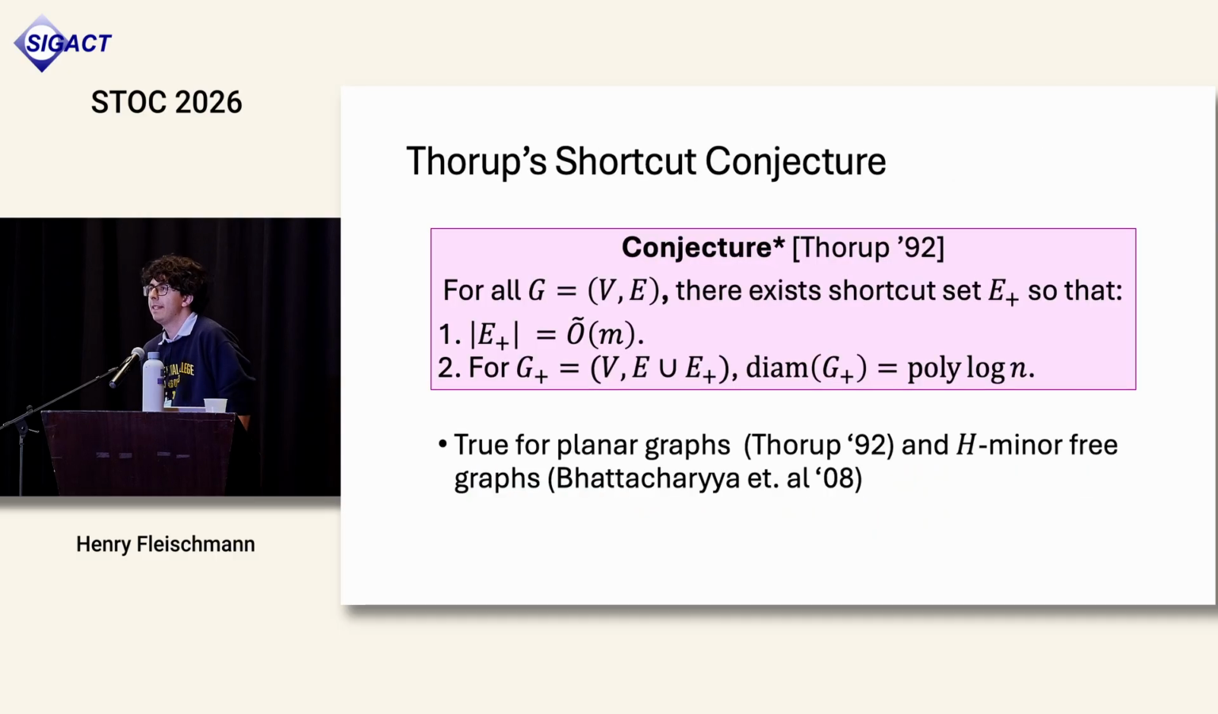Okay, so motivated by this application, and some other things I'll say in a minute, in 1992, Thorup conjectured that all graphs admit good shortcut sets. Namely, there is a shortcut set of size O tilde of m such that it reduces the diameter all the way down to polylog n. It's pretty easy to show this for trees, and he managed to show it for planar graphs, and in fact later it was extended to H-minor free graphs. And of course, as we saw, if this were true, you could maybe get good algorithms for parallel reachability.